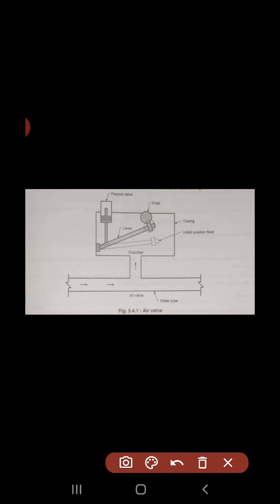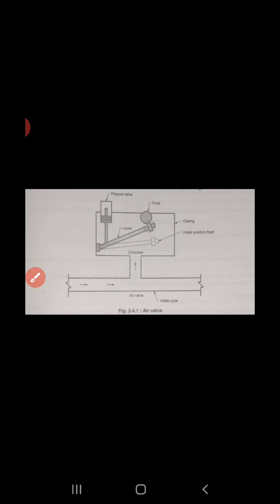Now the air valve working, how does it work? The working of the air valve is in this way. When water comes in this direction, it also enters the chamber which is provided for the air valve. So this is a chamber provided for the air valve or air relief valve.